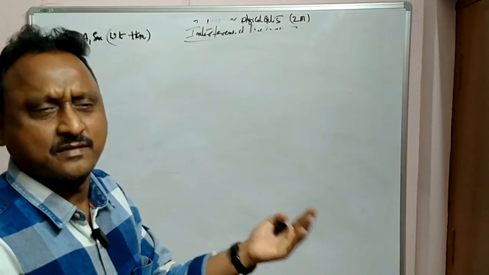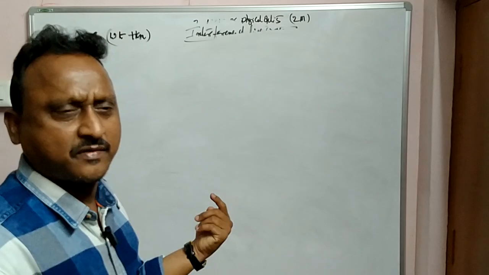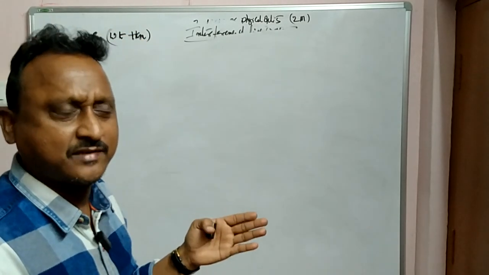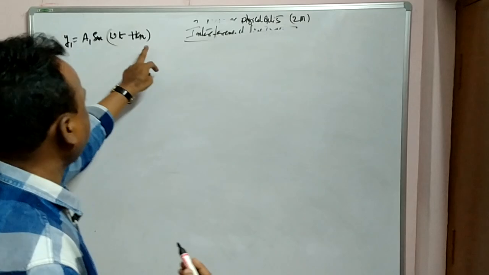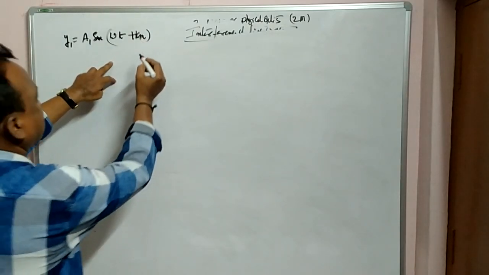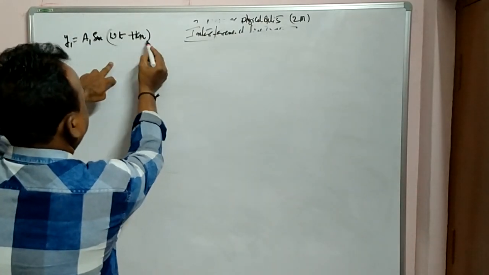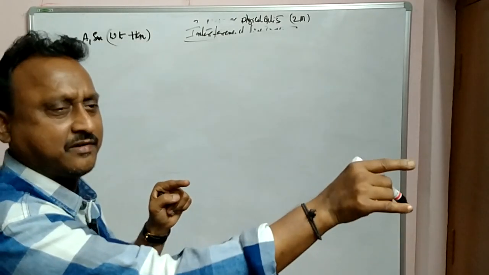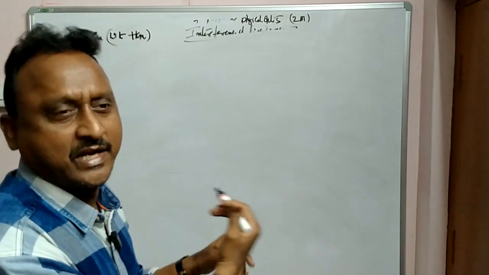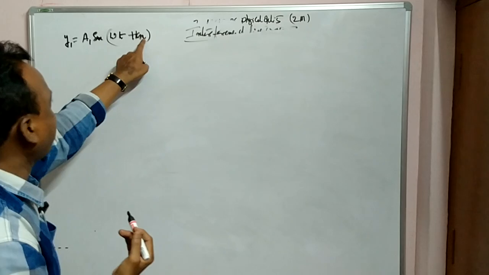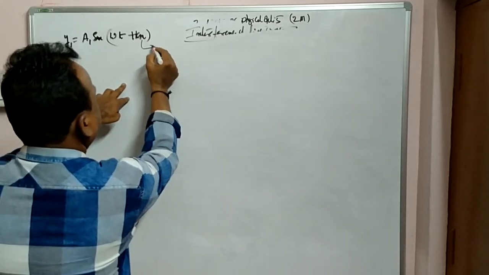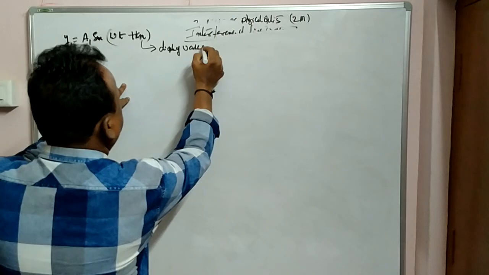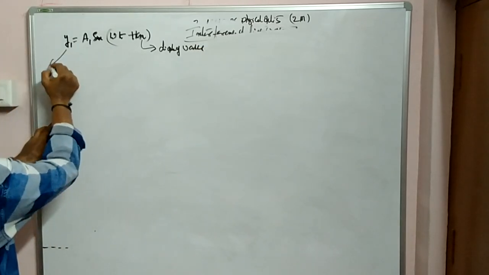If both are plus or both are minus, it is the opposite direction of the function x. If one is plus and another is minus, it is the positive x direction depending upon the function. Please make a note. If both are plus or both are minus, it is the negative side of the function; if one is plus and one is minus, it is the positive side. This is the direction of the wave. This is the displacement of the wave. This is the displacement of the particle.